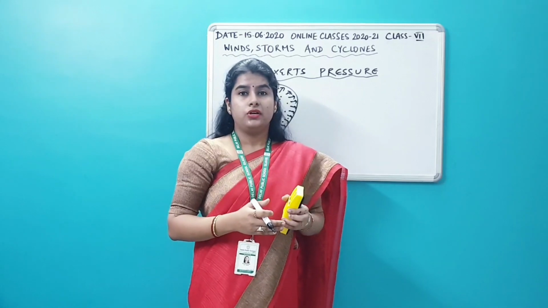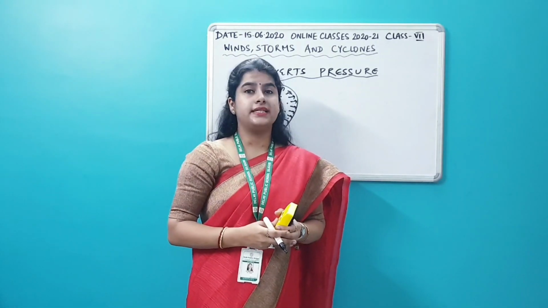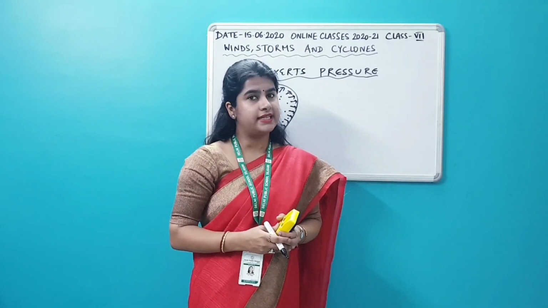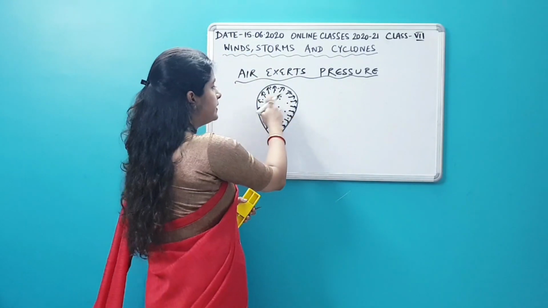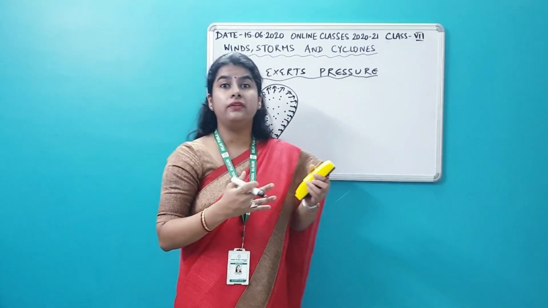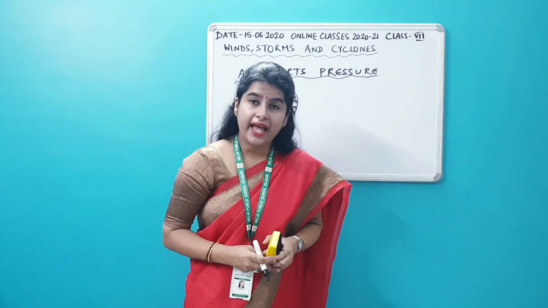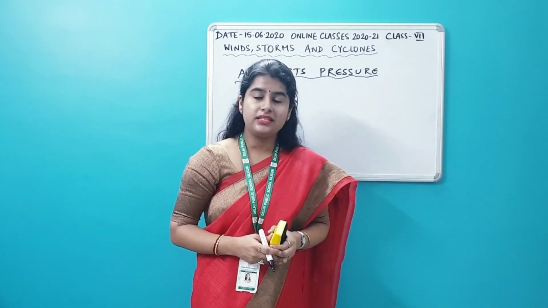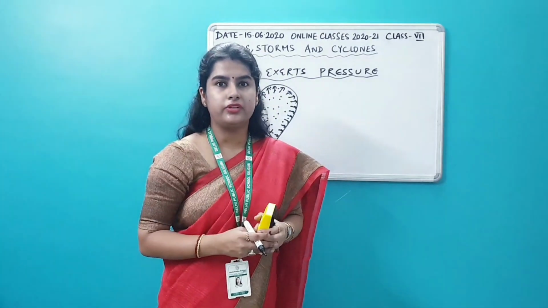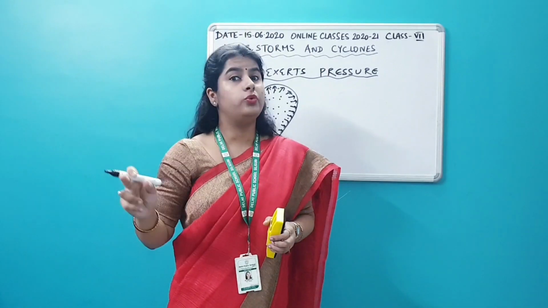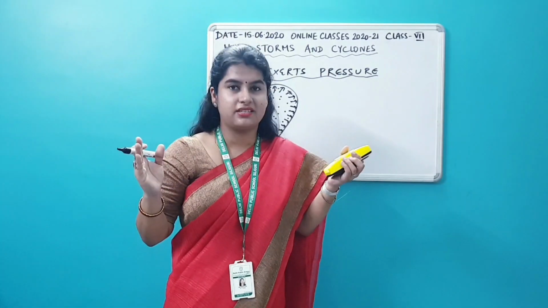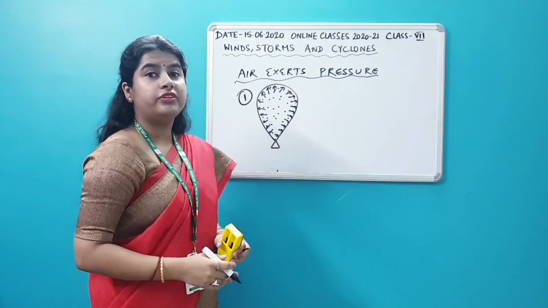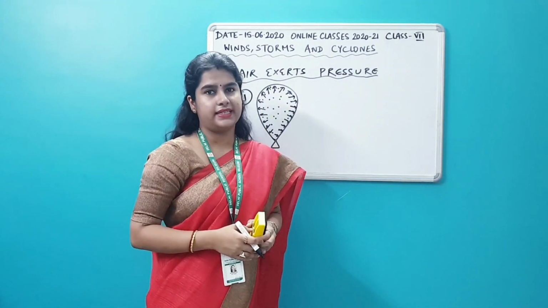constantly. So when something moves, it possesses kinetic energy, remember. When something moves, it possesses kinetic energy, and because of this energy, it keeps on colliding with each other as well as with the walls of the balloon. As a result, it applies pressure on the walls of the balloon, and the walls of the balloon get inflated, become tight, isn't it? This is one example. The inflation of the balloon when you blow air inside it.